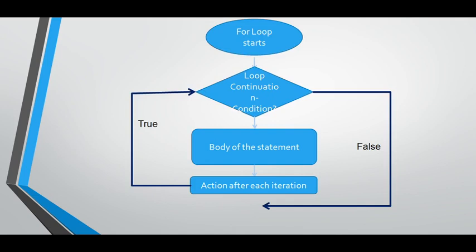This is for your reference. The loop starts here, and at the loop continuation, it will check the condition. If the condition is true, the body of the statement will be executed, with an action after each iteration. If the condition is true, it will go to the loop again. After the condition becomes false, it will come out of the loop.